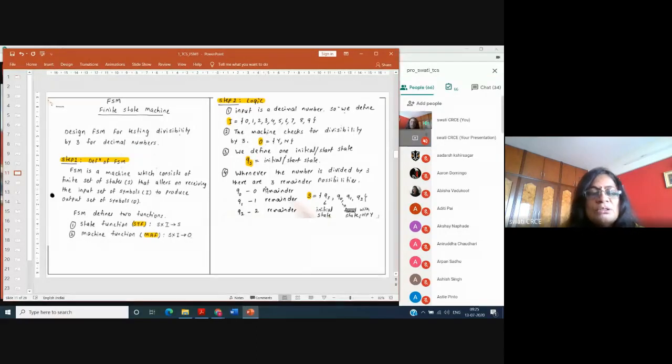Now decide about the logic. Now I have to design the FSM. To design the FSM, I need to find out the values of capital I, capital S and capital O. That is my answer. Designing means I have to identify these values and draw the diagram to show the working of the machine. From this particular problem, it is now very easy to understand what the input I is, because the problem says that the input is a decimal number. If the input is a decimal number, then the symbol which can be on the tape can be either 0 or 1 or 2 or 3 or 4 or 5 or 6.